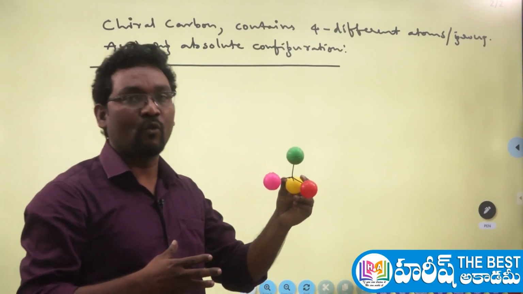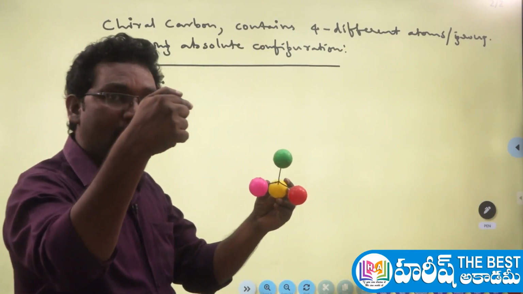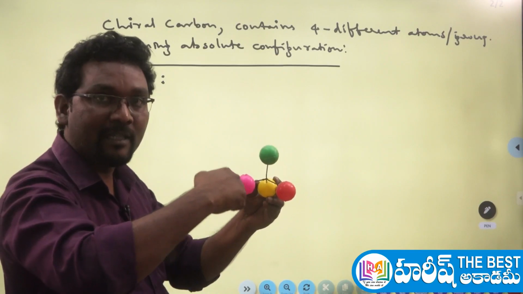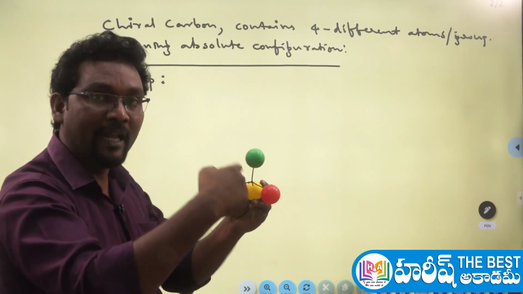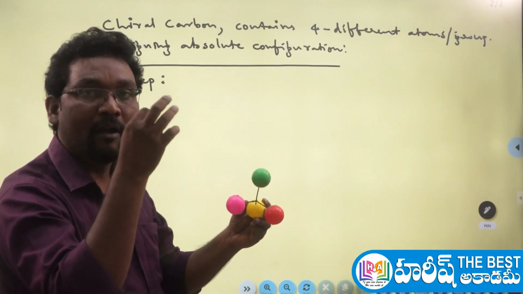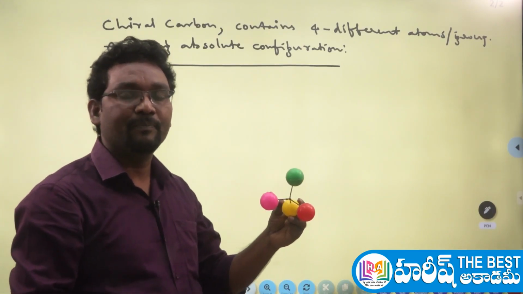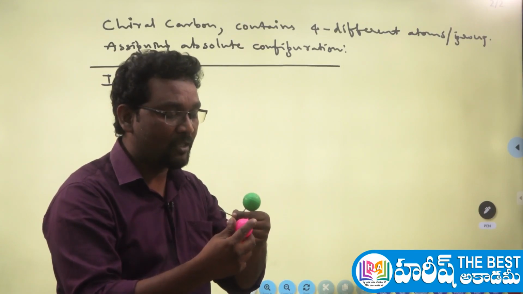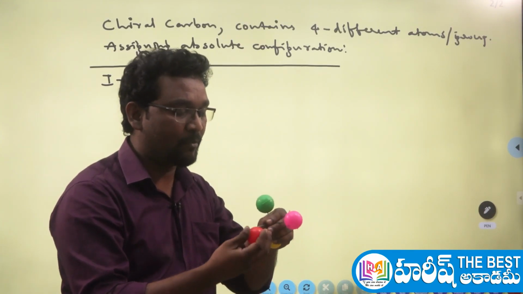Whenever the eye direction is rotating in the clockwise manner when we observe from the back side of the fourth priority group, that clockwise is nothing but rectus. So you can say the carbon atom has the R configuration. That's it, simple. Now let me change the positions of the groups here.